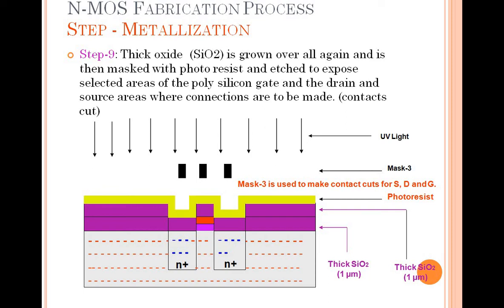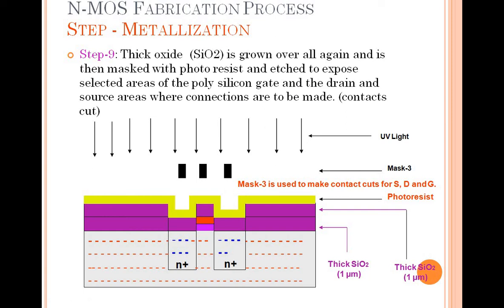You have prepared the gate, you have made the source, and you have prepared the drain. Now what you have to do is get the common cuts. To do that, you have to repeat the same process. A silicon dioxide layer has to be grown again over the whole crystal, masked with the photoresist, and etched again. Etched means you have to remove.